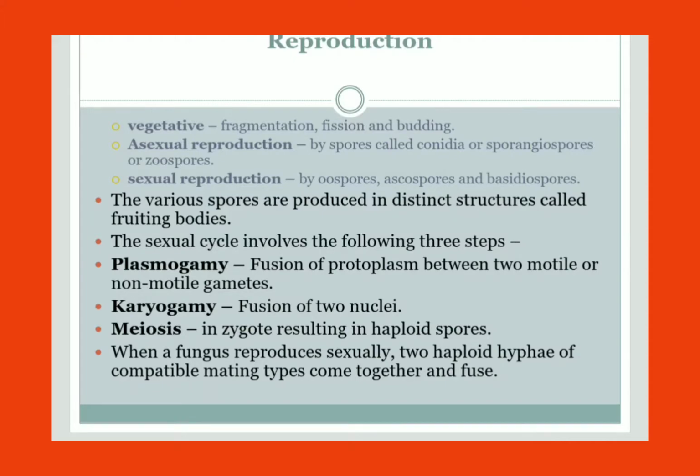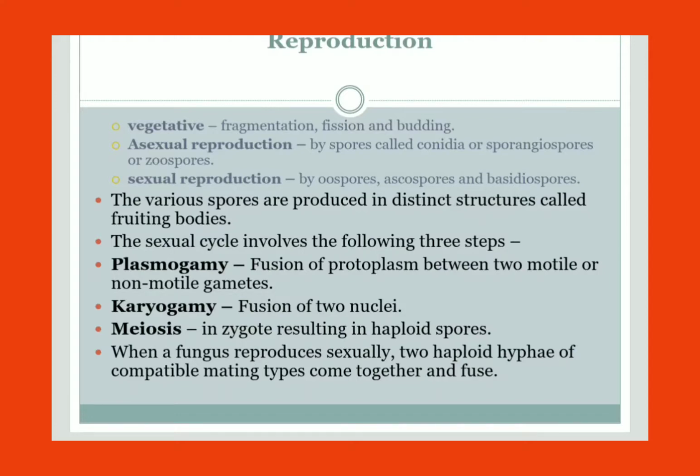Plasmogamy. Here plasma means a fluid, that is cytoplasm or protoplasm, and gamy here means fusion. So it is the fusion of the protoplasm between two motile or non-motile gametes or hyphae. They will fuse together and exchange genetic material, and this is one step involved in sexual reproduction.